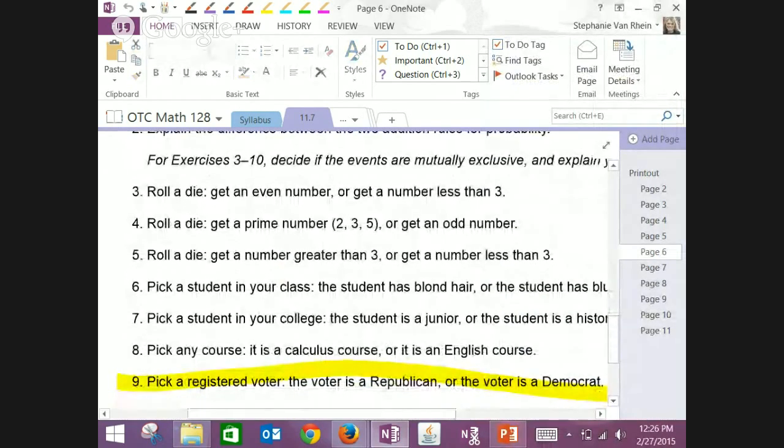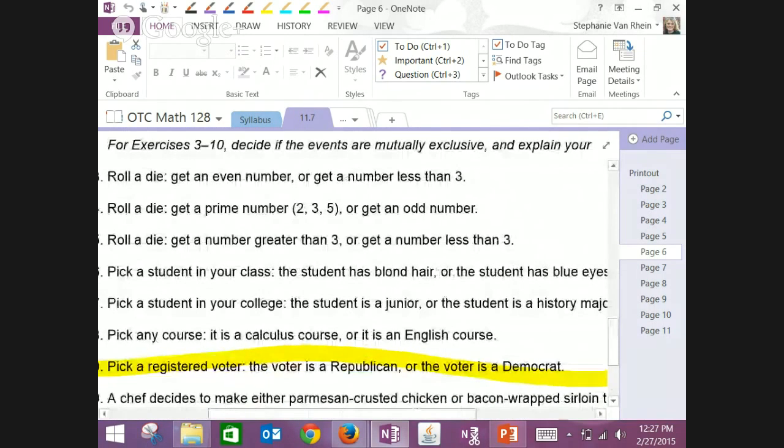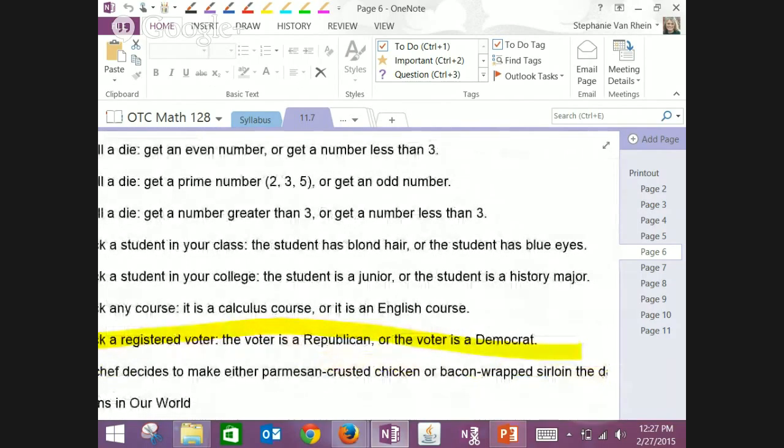Roll a die and get a number greater than 3 or get a number less than 3. Are those mutually exclusive? What number is greater than 3 and less than 3? There's nothing in common. Exactly. So then that is mutually exclusive. You either get a number less than 3 or you get a number greater than 3. It can't be both. There's no outcome that fits both events. Pick a student in your class. The student has blonde hair or the student has blue eyes. It can have both, so that is not mutually exclusive.